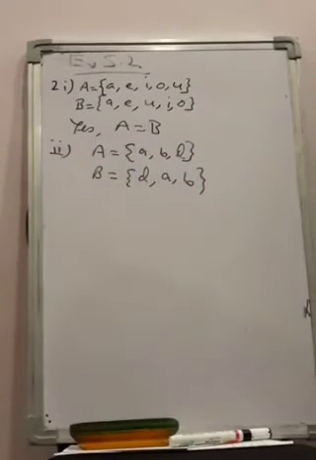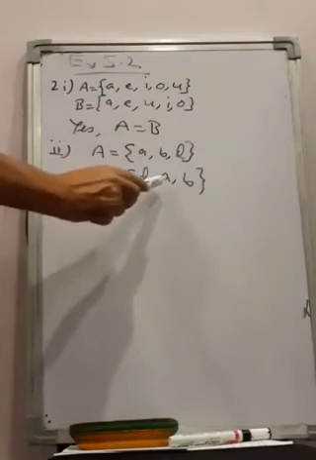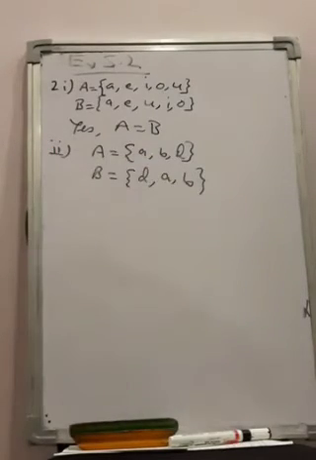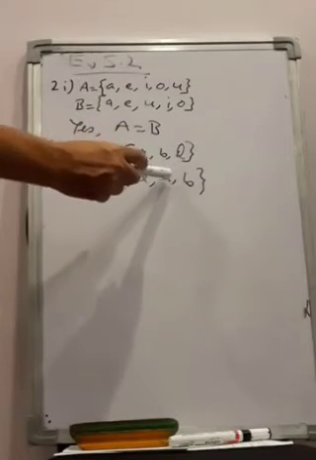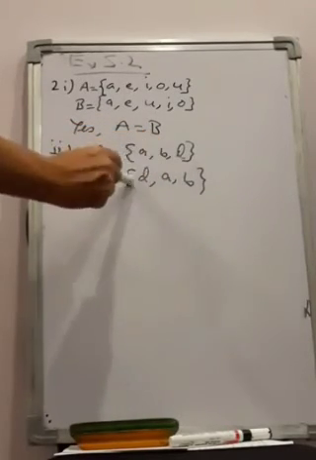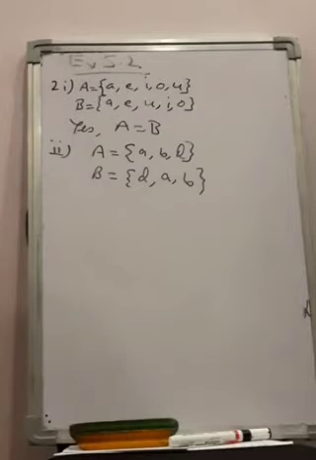Now I wrote only one B. Did I forget? No. In set actually we don't repeat the elements. So it was given B twice, so I have written B only once, right? So in sets we don't repeat the elements, we write it only once. Now let us match the elements. A is here, B is also matching, B is also matching. So they represent the same sets.